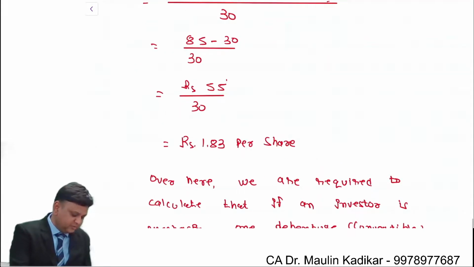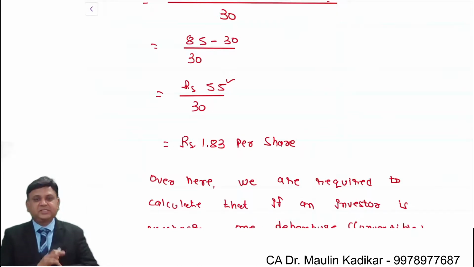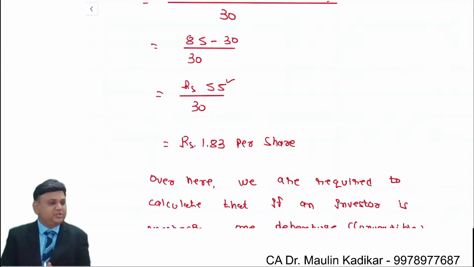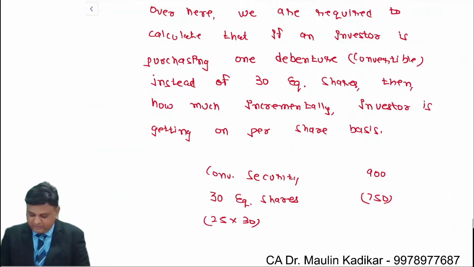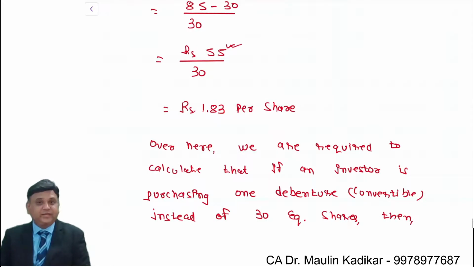Yearly I am going to get an amount of rupees 55, because purchasing one convertible security will fetch me rupees 55 more. The question asks what the time period is. We are required to compute the time period in which we are able to cover this extra amount of 150 rupees. Every year you will be getting 55 rupees extra. Let me explain.